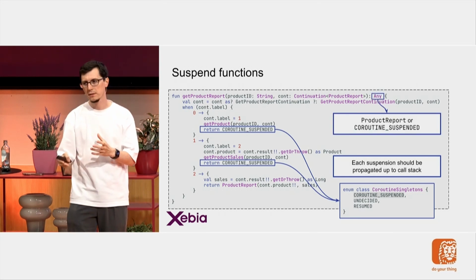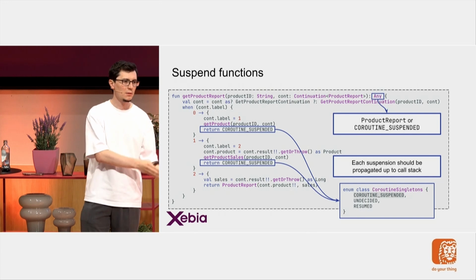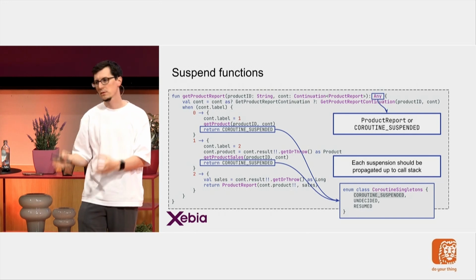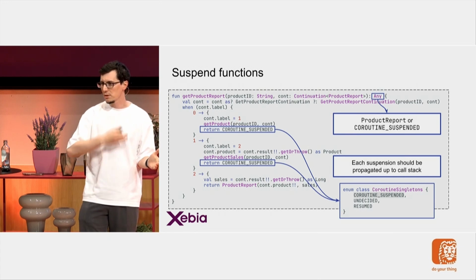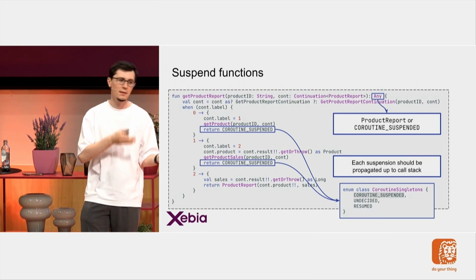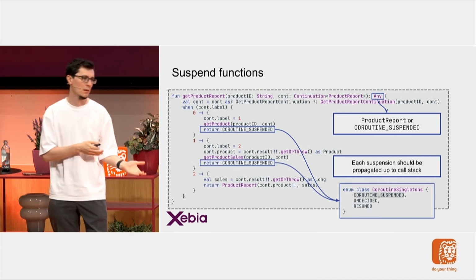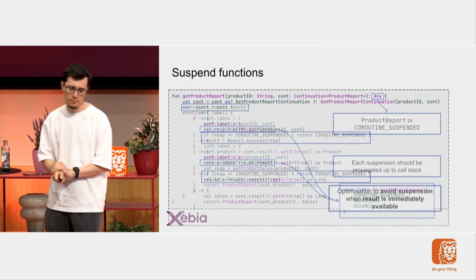And this is why my return type has actually been changed to Any, because now it can either return the result or it can return the COROUTINE_SUSPENDED signal. And as you can see in label 2, when all suspensions are completed, I can actually return the result, but not in the first 2 executions, because they are suspended. I have to return a suspend signal.